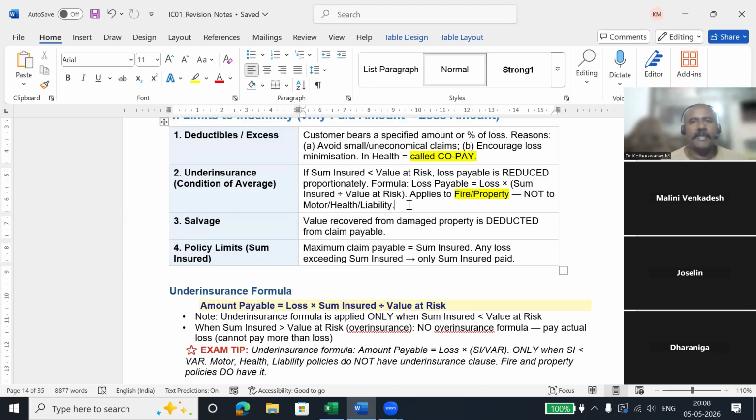So the value of property is there. For example, if the value of property is 10 lakhs, and you are going to insure that property for 10 lakhs, the insurance company is asking a premium of 50,000 rupees. And you're thinking 50,000 rupees is too large an amount, and you want to reduce that premium.